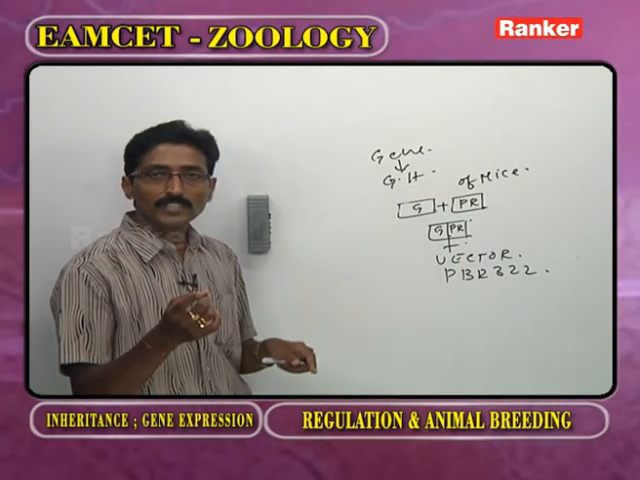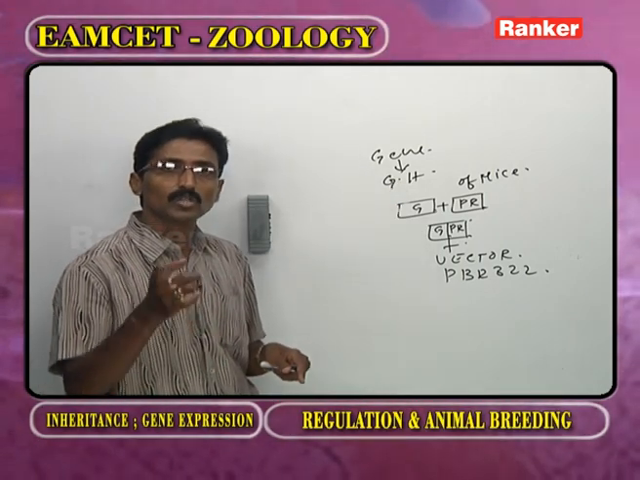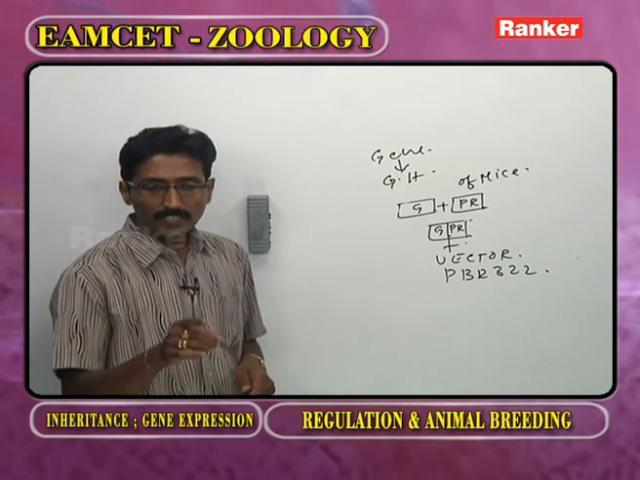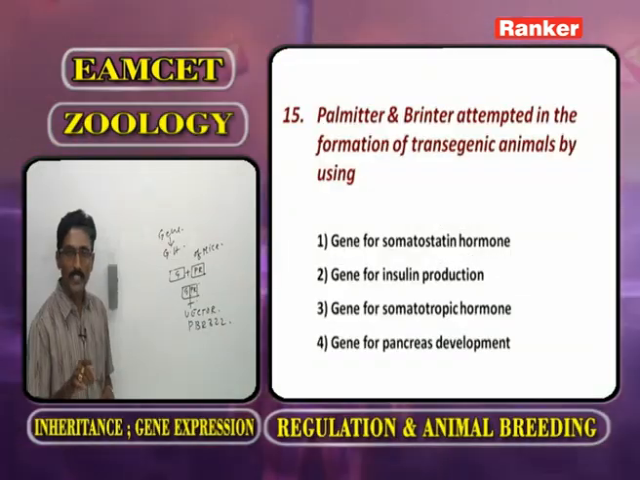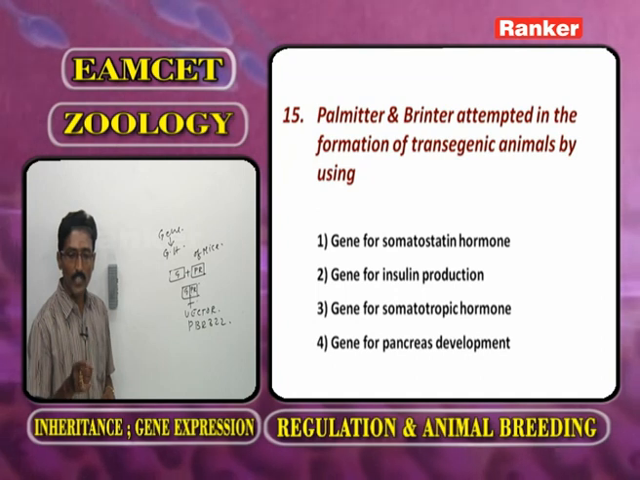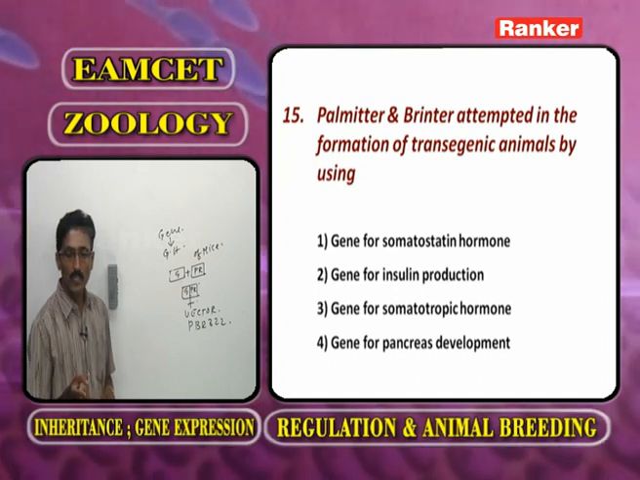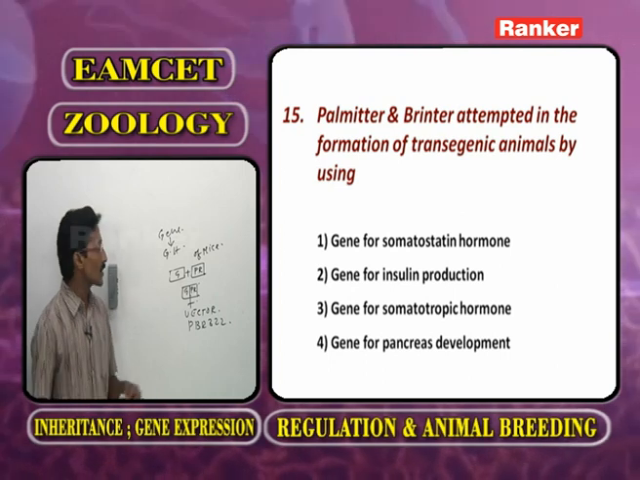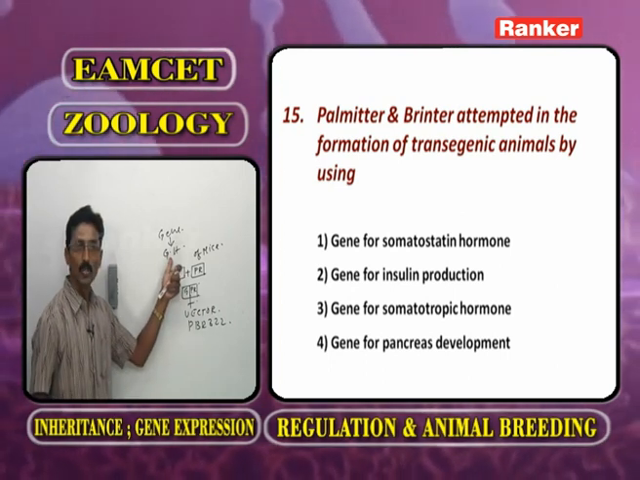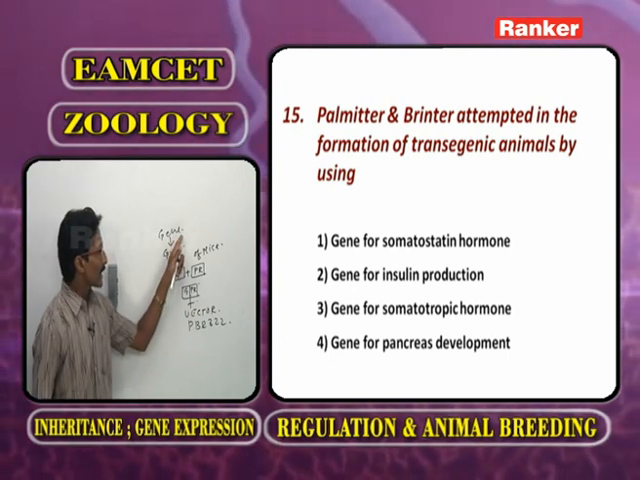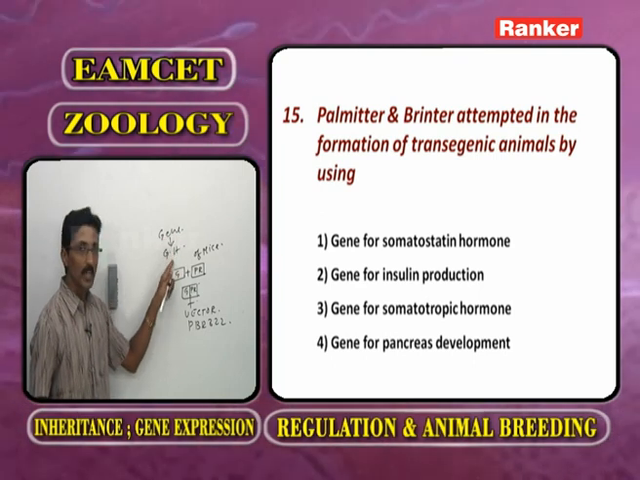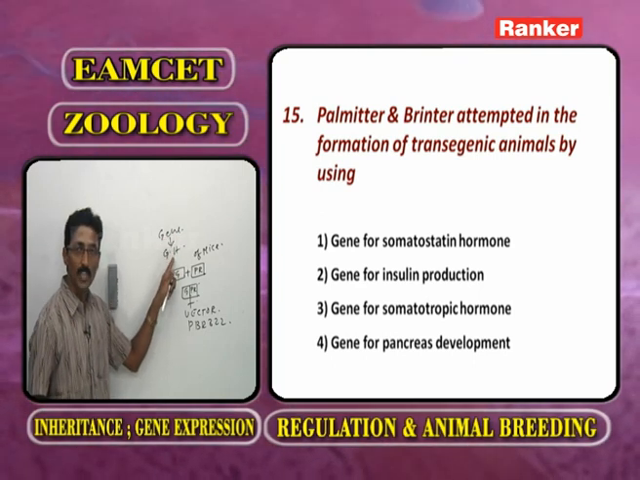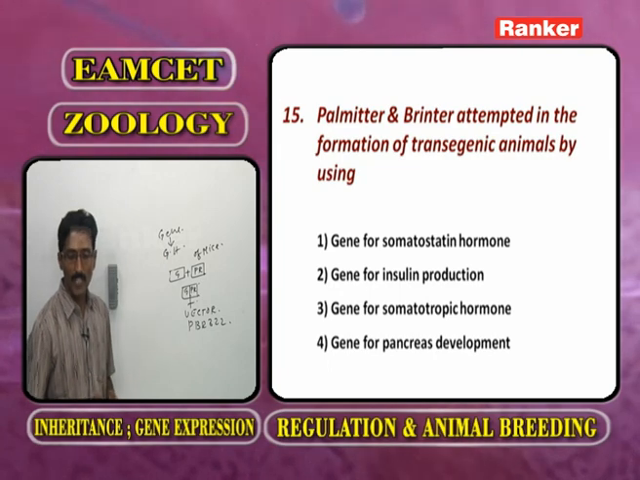The growth hormone is also called somatotropic hormone. Now, you observe the gene for somatostatin, the gene for insulin, the gene for somatotropic hormone. Somatotropic hormone is also called the growth hormone. Palmiter and Brinster took the gene responsible for growth hormone. So, the answer is somatotropic hormone.